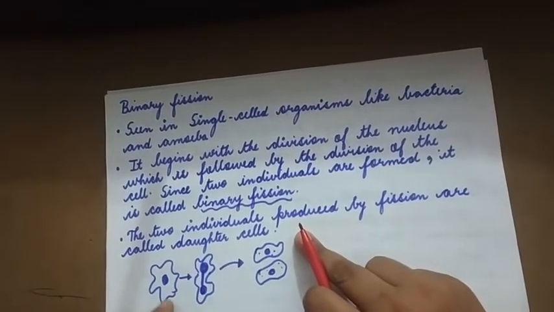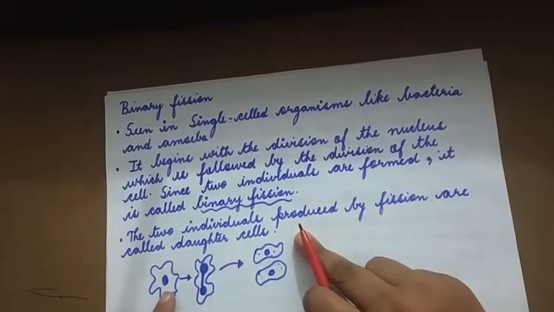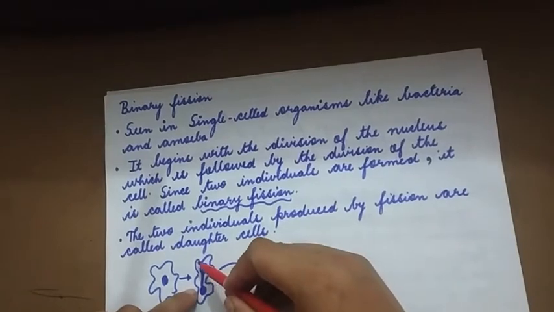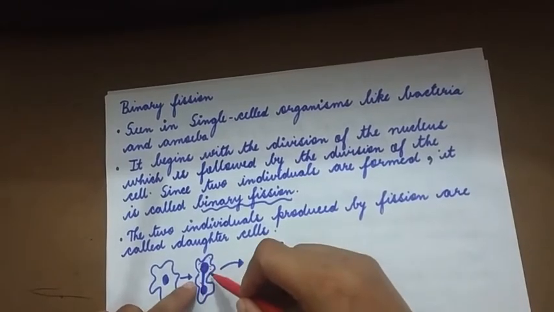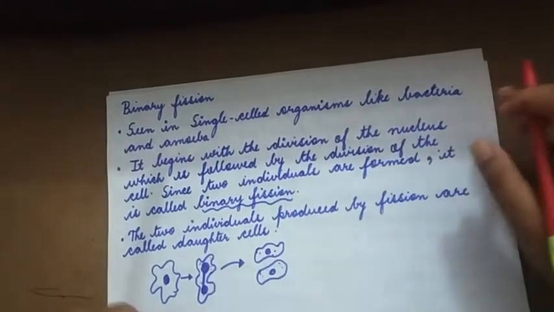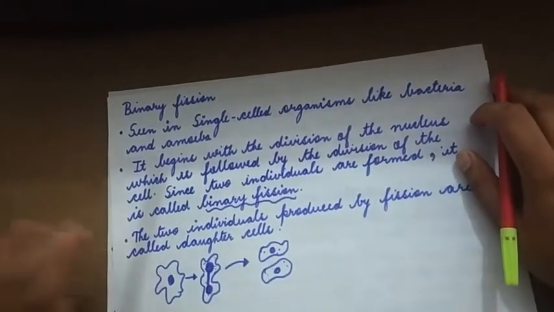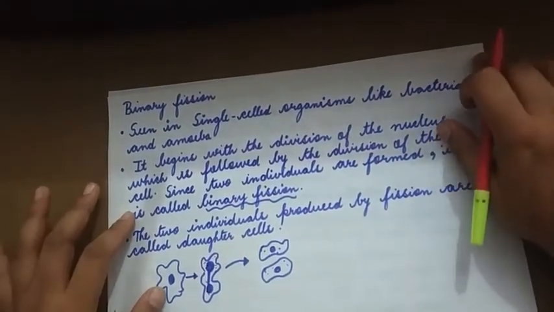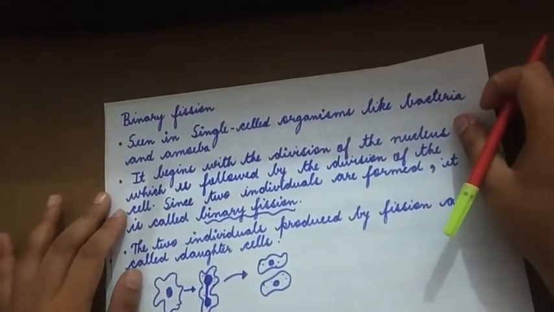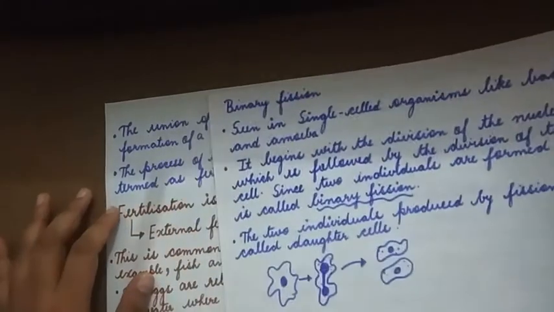Now, this is amoeba. There's one nucleus here. We see that slowly the nucleus divides into two, and there is also distribution of cytoplasm, and then slowly we see that the two daughter cells are being formed from the single parent. And since two cells are being produced, it is known as binary fission.